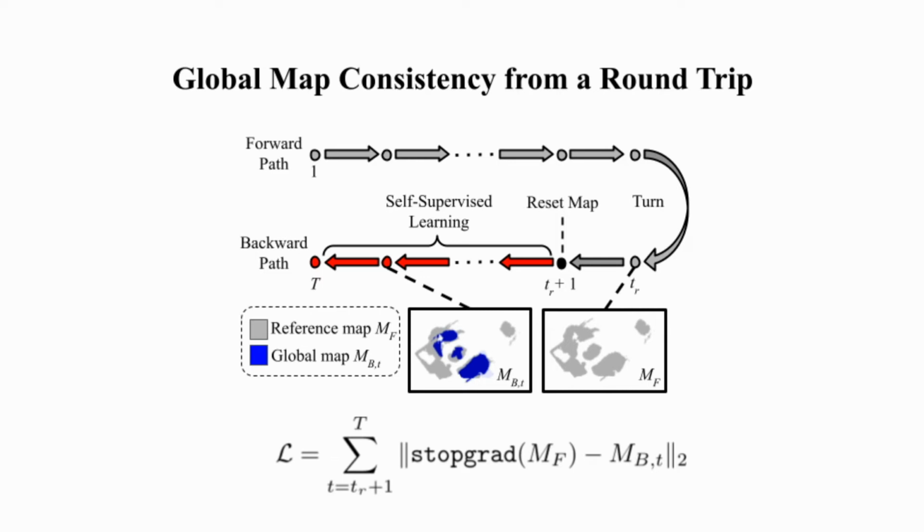Finally, our self-supervised task imposes the consistency between the reference map and the newly predicted global map to fine-tune the mapping module under the new environment. We compare the estimated map at every step during the backward path, providing a rich set for loss computations.